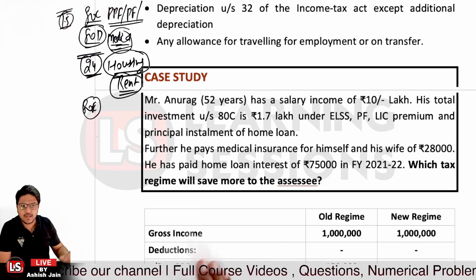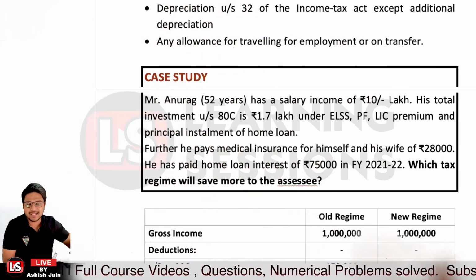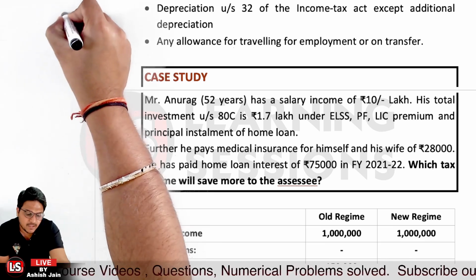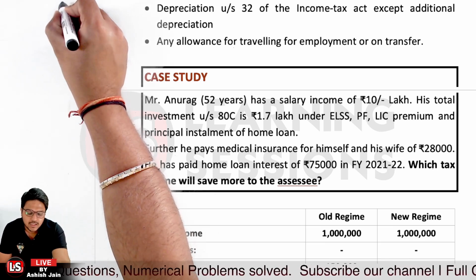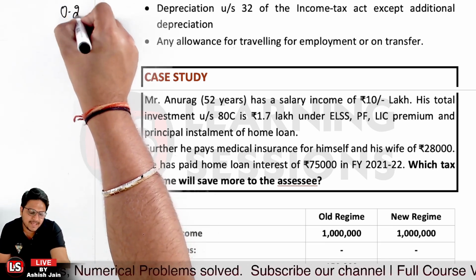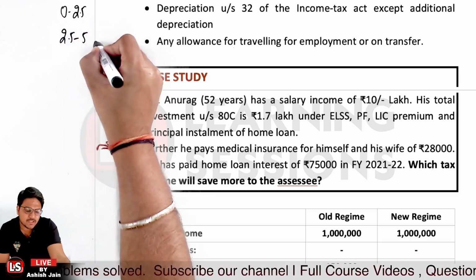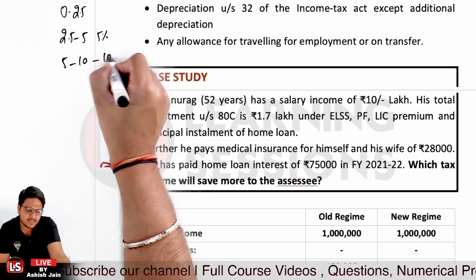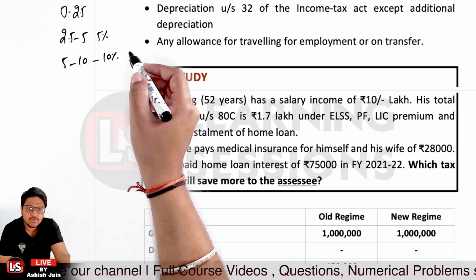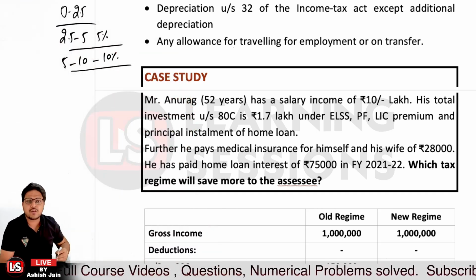Now we have already learned about the different tax slabs. As per the old tax regime, what were the scenarios for a person aged 52, a normal resident? Up to 2.5 lakh, there is no tax applicability. For 2.5 lakh to 5 lakh rupees, there was 5% tax. And for 5 lakh to 10 lakh, 10% tax is applicable, right? That was the slab we learned about, and other benefits were also applicable. So now let's have a look at it.